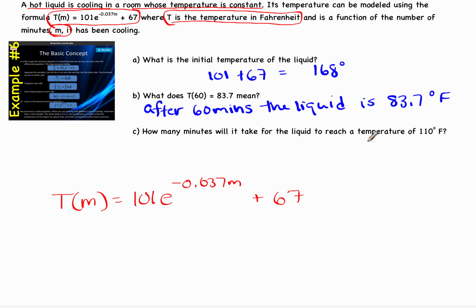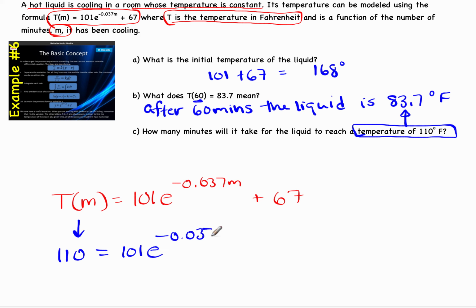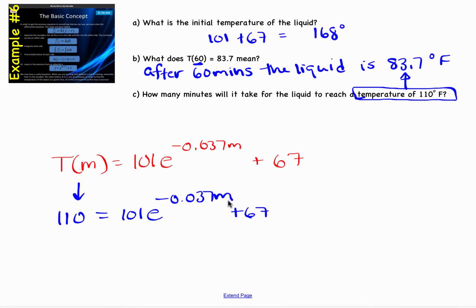All right, how many minutes will it take the liquid to reach a temperature of 110? Well, just by looking at it up here, we know it's got to be less than 60, because after 60 minutes, it's down to 83.7. So that just gives us a little frame of reference for whether our answer is approximately right or not. All right, so in for T of M, we're looking for the temperature of 110 degrees. 101 e to the negative 0.037 m plus 67.